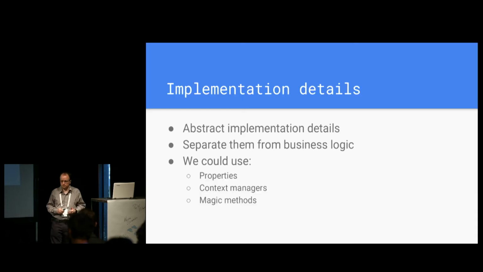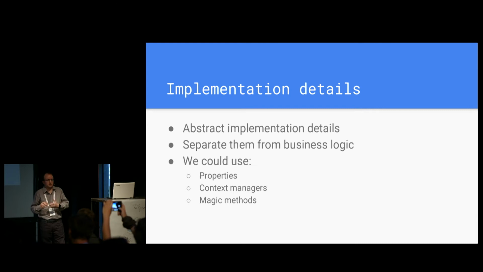So there are many cases in which we actually have to deal with implementation details, which are part of accidental complexity. Scenarios in which we have something that is part of our core functionality, something we actually want to do, and some other accidental complexity that in general is related to technology that we cannot escape from. And we want to keep that as separate as possible in order not to entwine things that might lead to code being harder to maintain. So we'll see what Python has to offer on this.